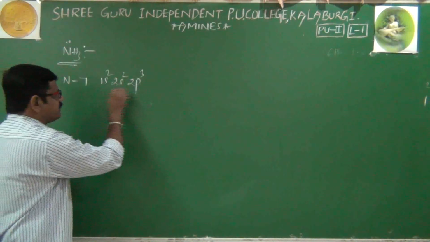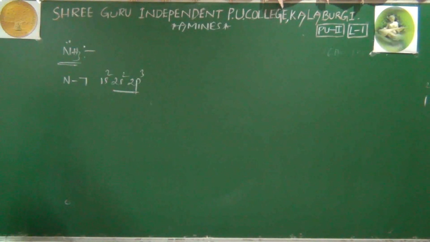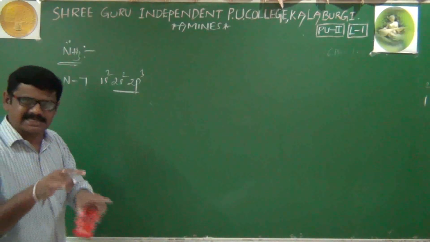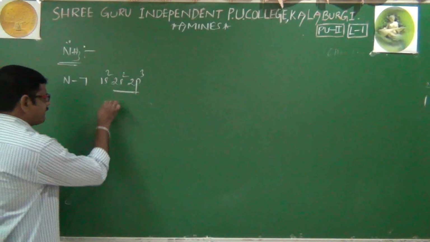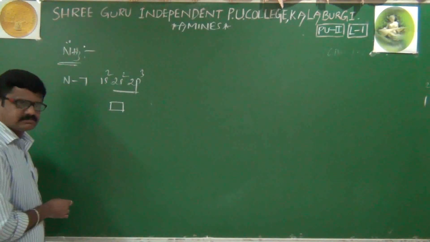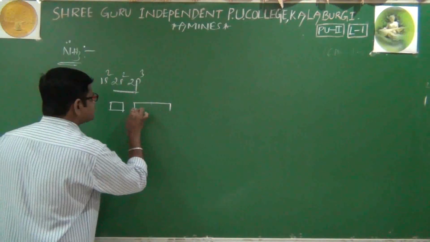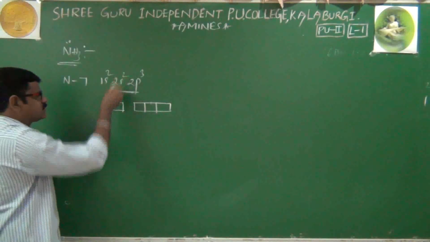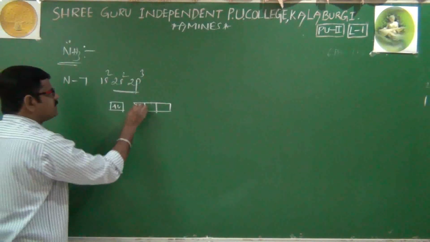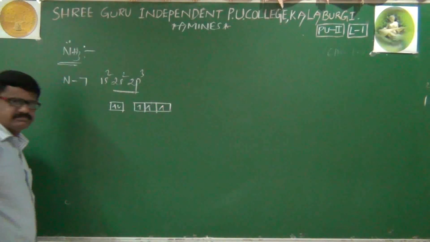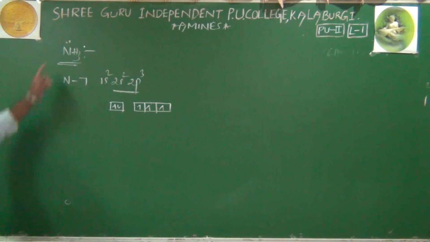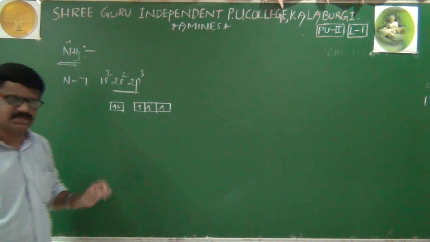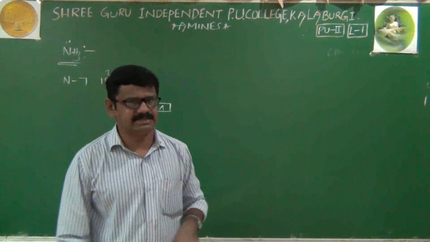Then 3 plus 2, a total of 5 electrons are present in the valence shell. Now, whatever the valence shell is, I will write that valence shell in the box method. 2s is one box, and 2p contains 3 boxes: one is px, one is py, one is pz, of course. 2s has 2 electrons and 2p has 3 electrons, so 2p3. Right.